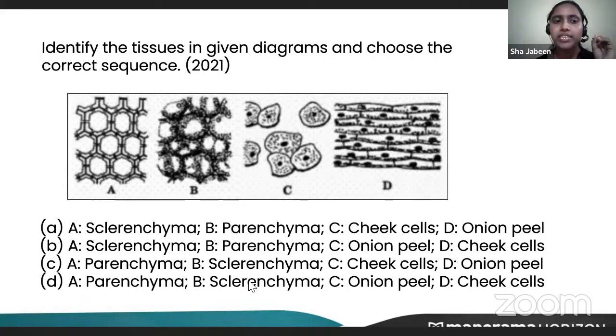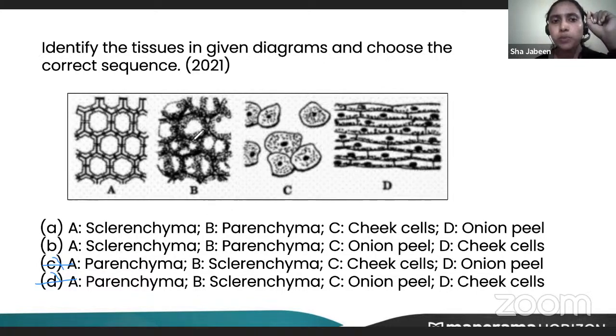Yes, the first one is sclerenchyma, okay? Because it has uniform thick cell wall, we'll eliminate these two options. Whenever a multiple choice question is asked, just try to eliminate. If you try to eliminate, you will get the correct answer directly. So we have now two things. One is A and the other one is B.